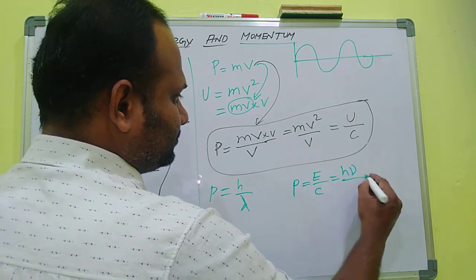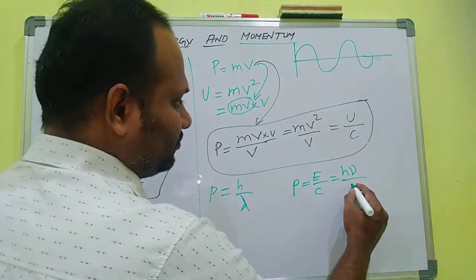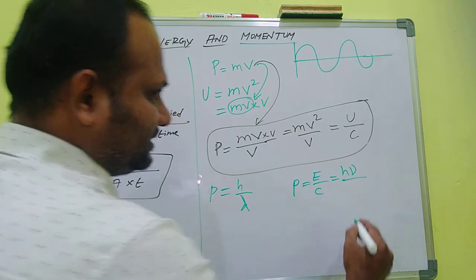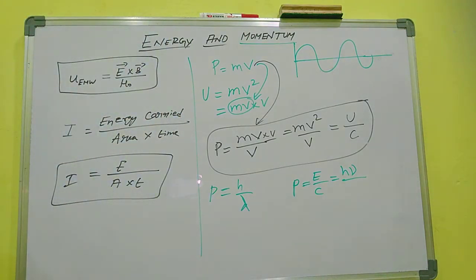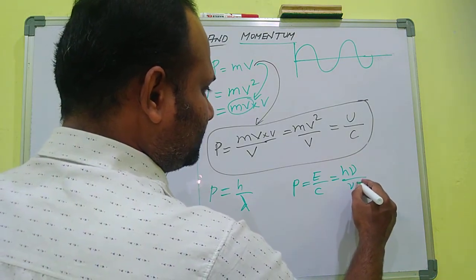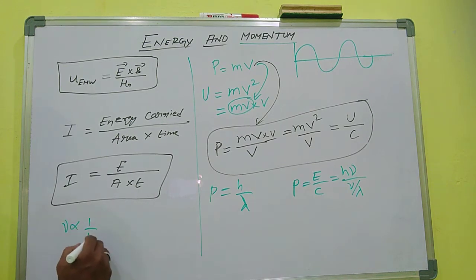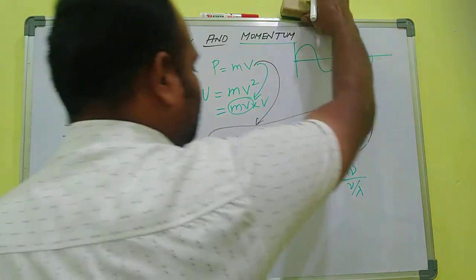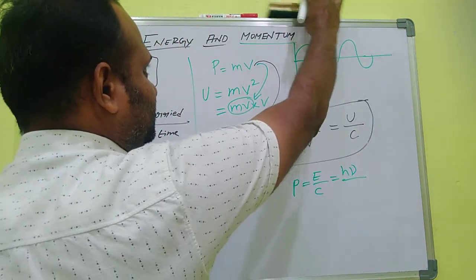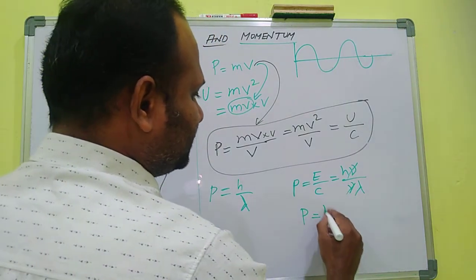E equal to h nu. Energy of each photon is h nu. c is the velocity of light. c is a constant. Nu is inversely proportional to lambda. Nu equal to c by lambda. c equal to nu lambda. Yes, c is equal to nu into lambda. Nu gets cancelled. So h by lambda. p equal to h by lambda.